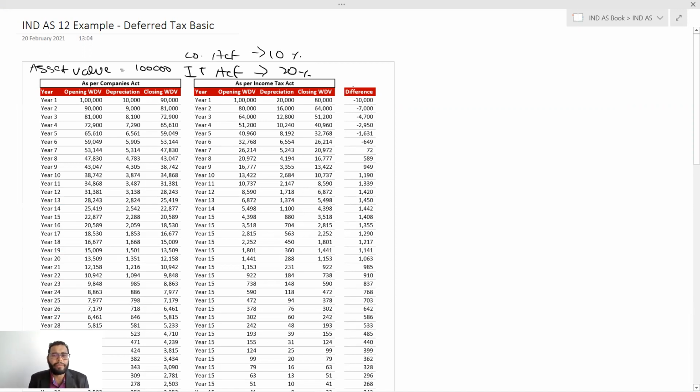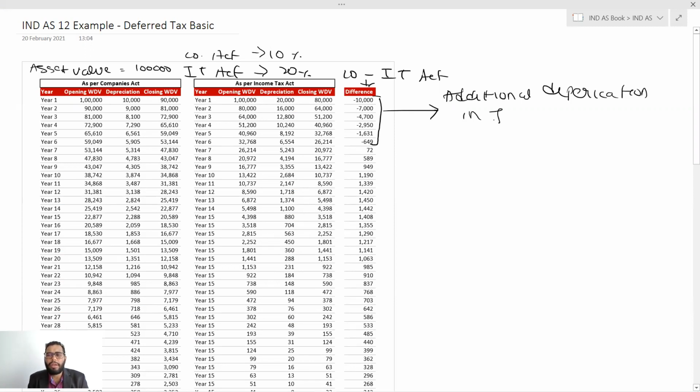Then I find out the difference, depreciation as per Companies Act minus Income Tax Act. This difference column over here. What I came to know is in the initial 6 years over here, I was getting additional depreciation in income tax.